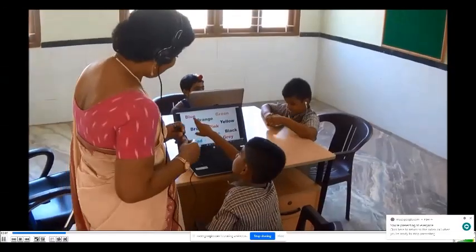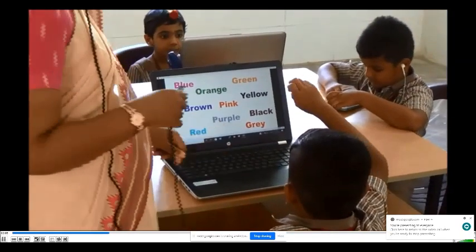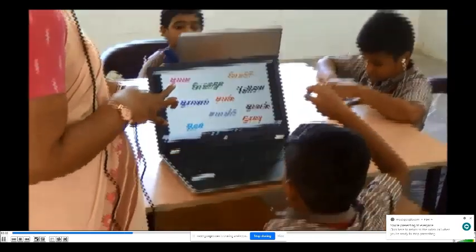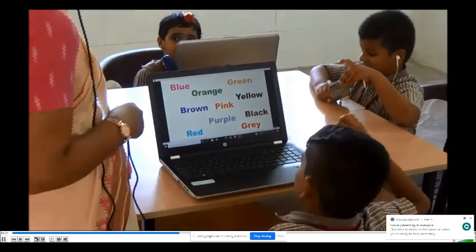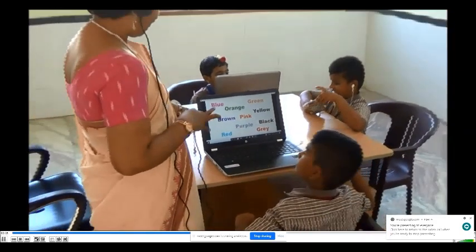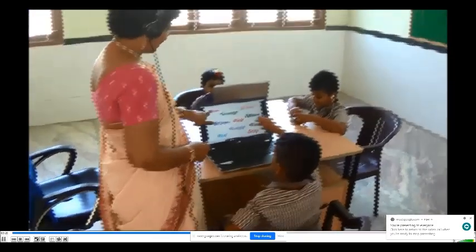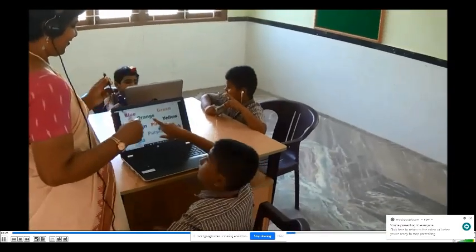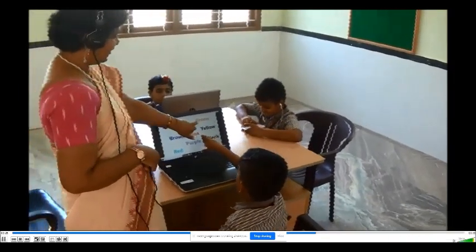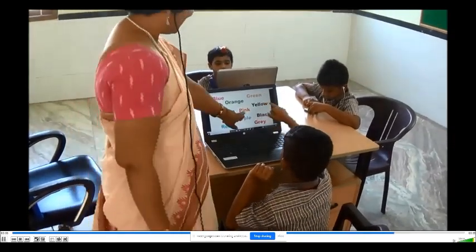Here I have given the blue word in magenta color, an orange word in green, and the green word in orange, yellow with black. This creates a big chaotic situation in the mind, even in the class, because the child doesn't know whether to spell the color or to identify the color. So you may not mix any two concepts in any class. Please do not mix two.